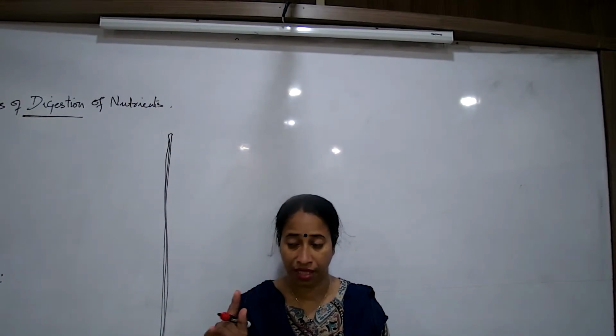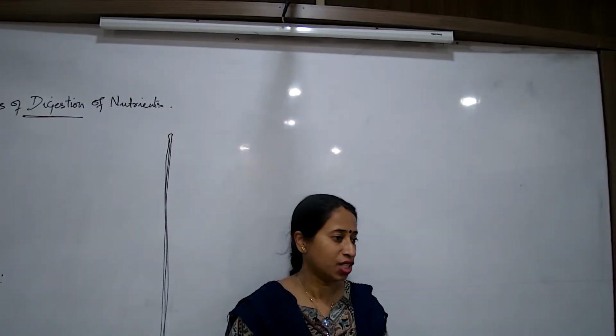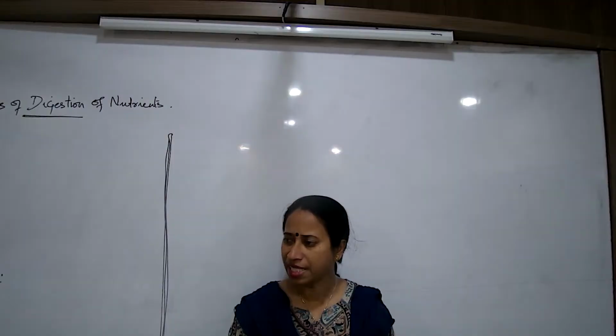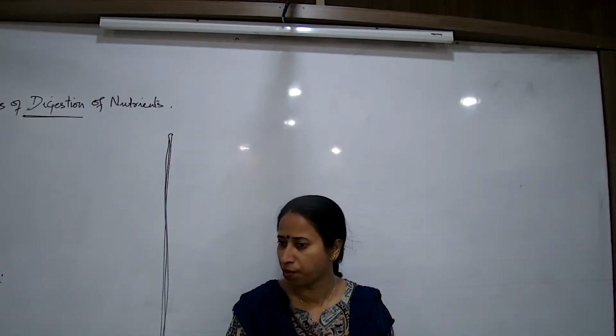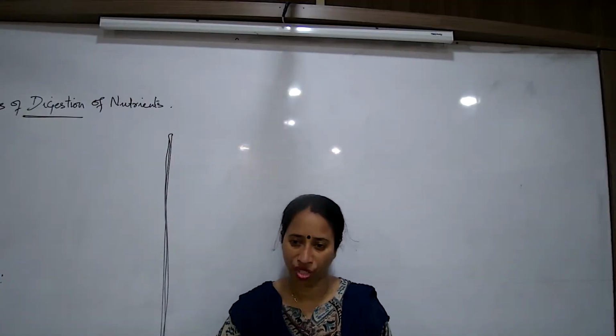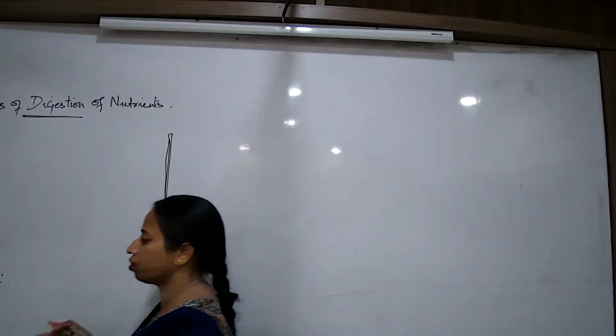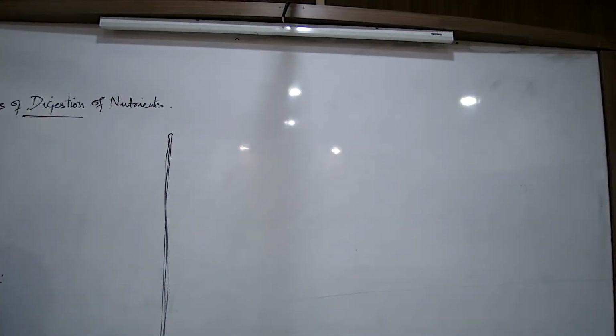So we never talk about digestive processes of vitamins and minerals. But yes, they are also broken down to some simpler forms in the liver, but that is not a part of digestion. Now that we are talking about the process of digestion, it is only for the carbohydrates, the proteins and the fats. So let us start with the mouth.